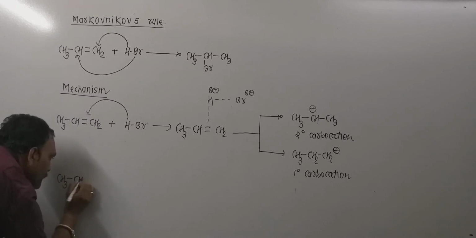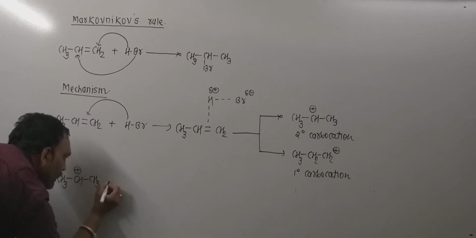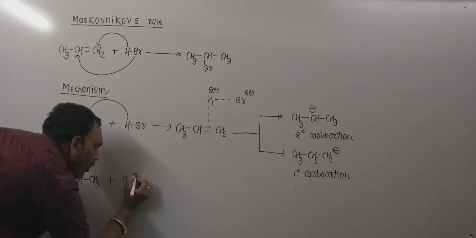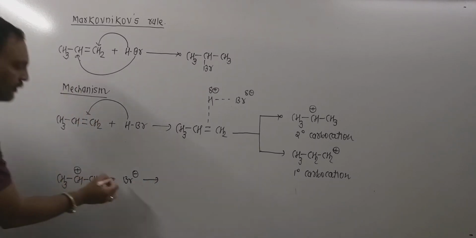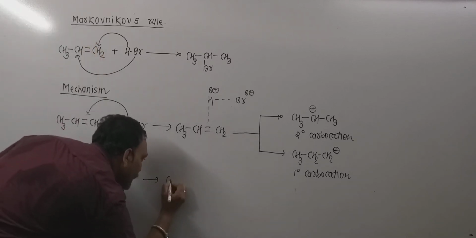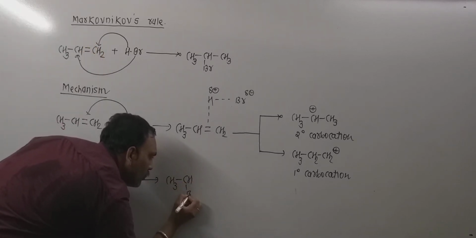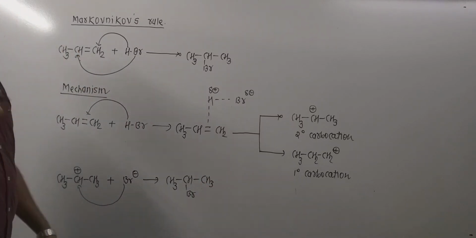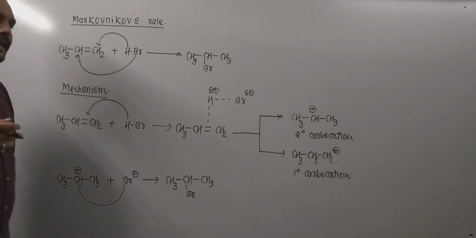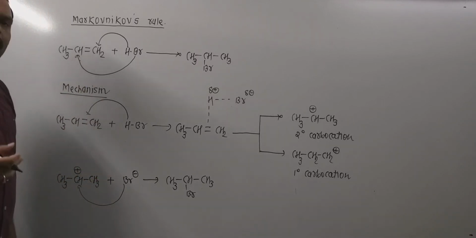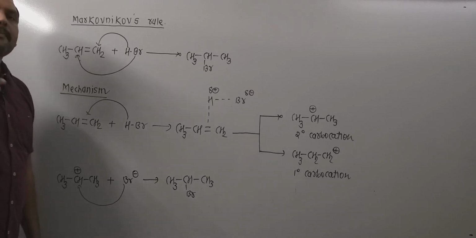Now what happens in the next step? This 2-degree, secondary carbonium ion, which is stable as compared to the primary, is ultimately formed in excess, and this cation gets attacked by the halide ion, in this case the bromide ion, and that leads to the formation of 2-bromopropane, that is isopropyl bromide. Hence as far as Markovnikov's addition is concerned, the negative part of the reagent adds to that carbon of the carbon-carbon double bond which carries a lesser number of hydrogen atoms.